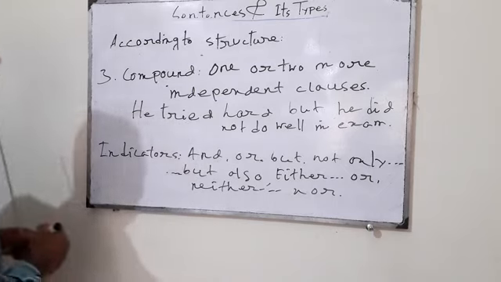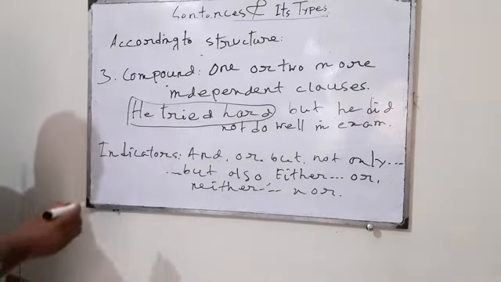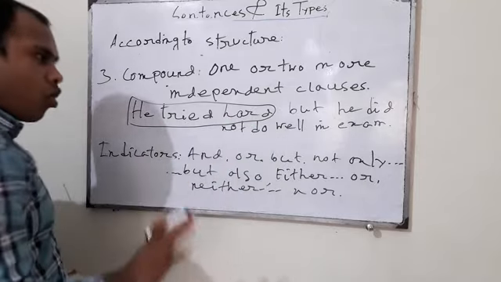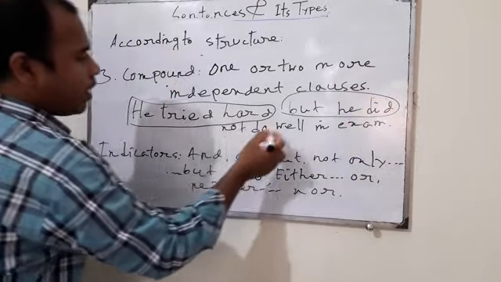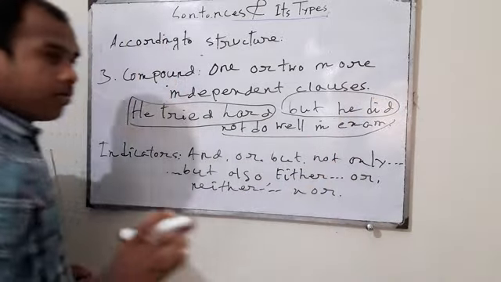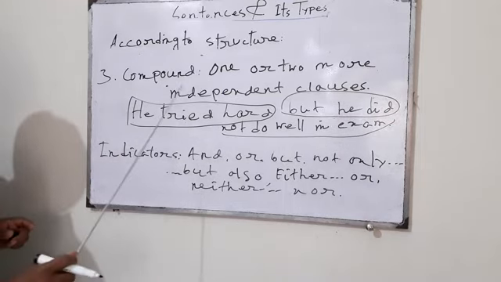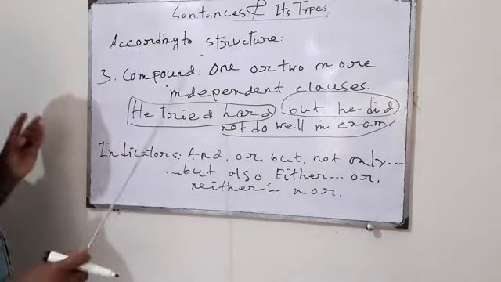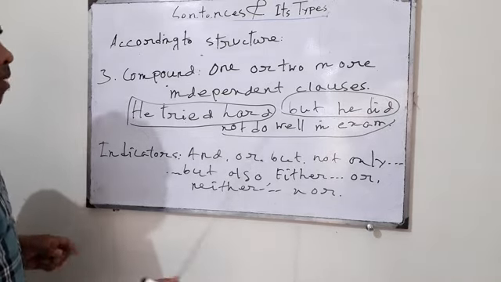So here in this sentence, we will find two independent clauses. That is, he tried hard, the sentence is complete, but he did not do well, that is another clause. It also gives full meaning. So in compound sentences, you will find two or more independent clauses. So that is the structure of a compound sentence.